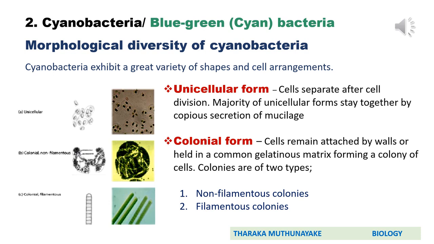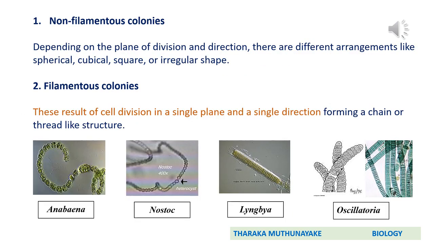These colonies are of two types: non-filamentous colonies and filamentous colonies. First, we will move to non-filamentous colonies. They have different shapes or arrangements like spherical, cubical, square, or irregular shape. This is based on the plane of division and the direction.